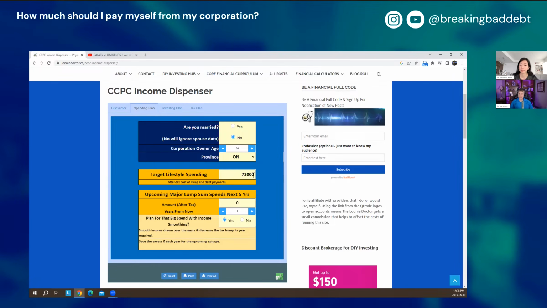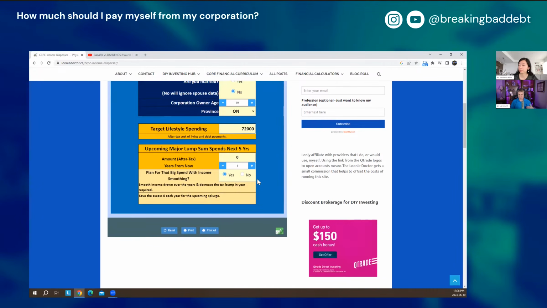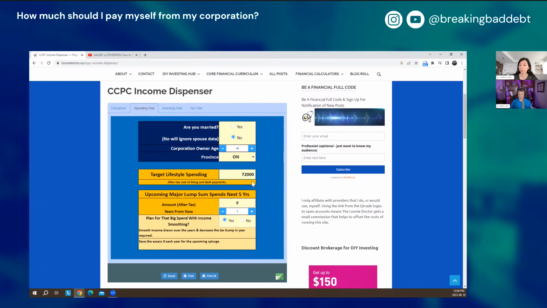We're not thinking how much we need to get to have that. That's what the calculator is for. So the other part we want to have is that's like our regular day-to-day budgeting. But let's say we have a big expense planned sometime in the next few years. We want to smooth out that income. We don't want to take it all out in 1 year and have a massive tax bump. We usually want to spread that out and do some income smoothing. So that second bar below is if you do have something like that.